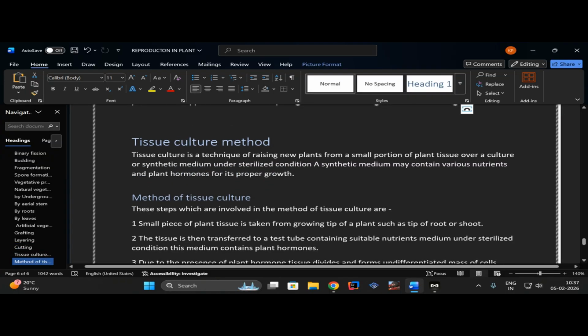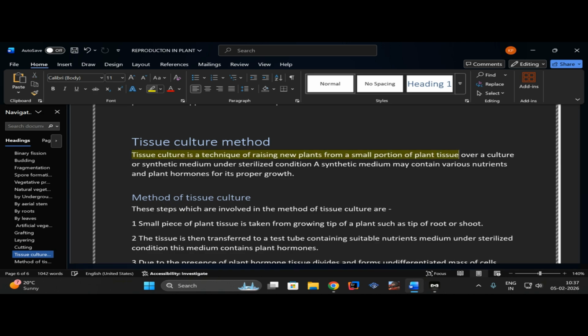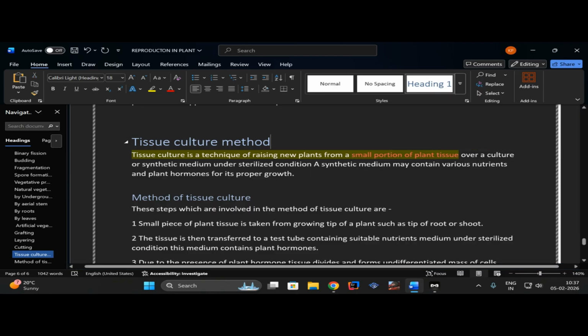So let's start. Tissue culture is a technique of raising new plants from a small portion of a plant tissue. So this is a major thing. The small portion you can read here, let me highlight, this is the most important part: the small portion of the plant tissue.